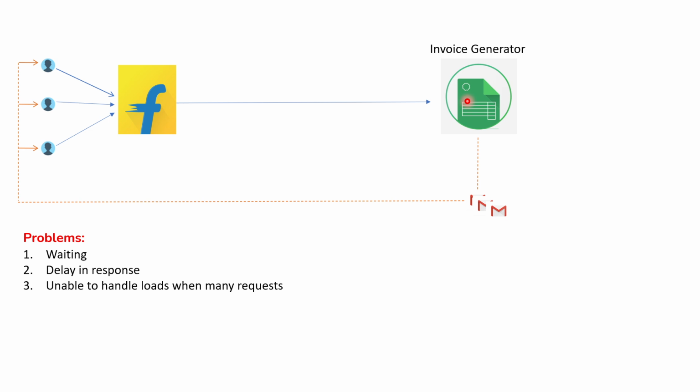So that application will take care of the customer request. He has to generate the invoice for the particular product or items, and he will send that invoice through Gmail to the customers. Like this, if multiple customers send requests to Flipkart, it hands all the requests over to the invoice generator, and the invoice generator processes them one by one.